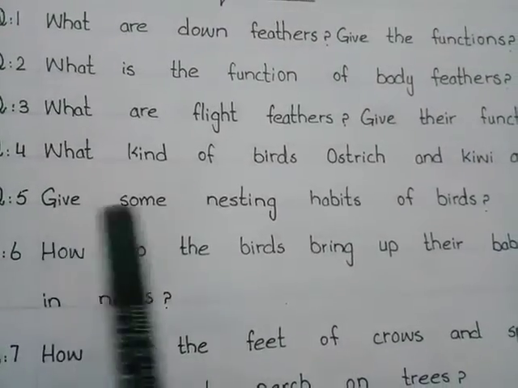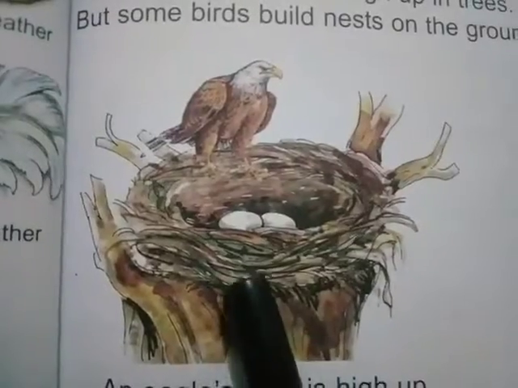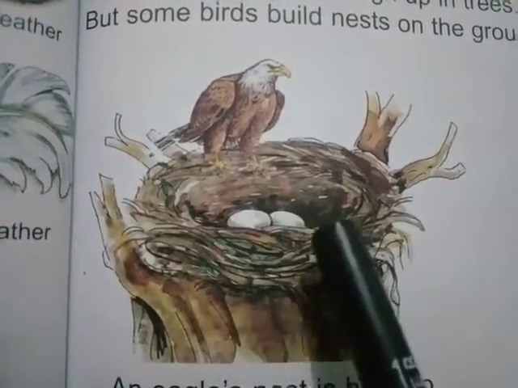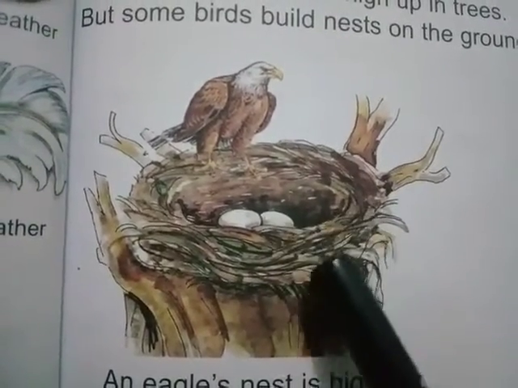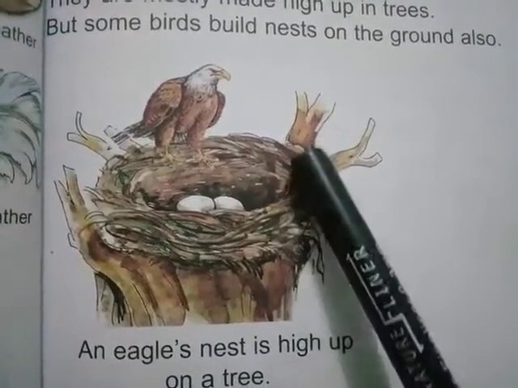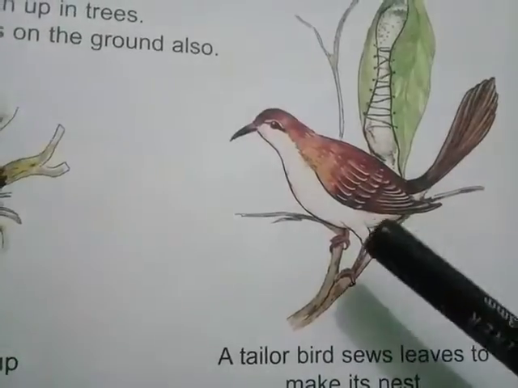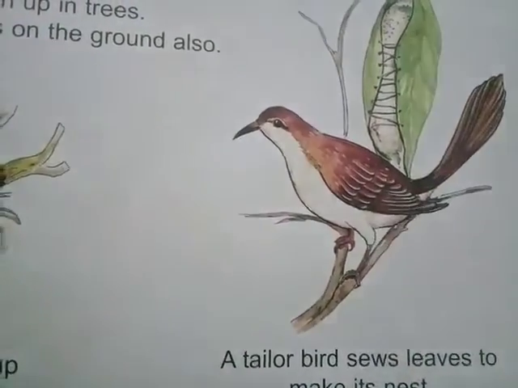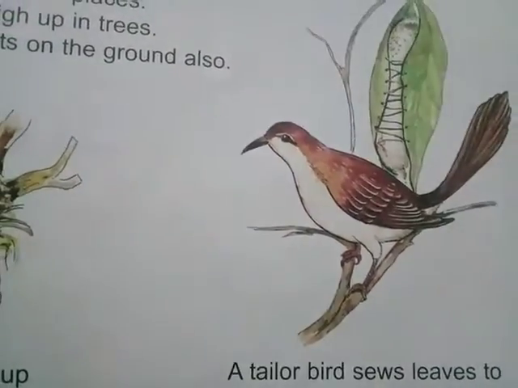Question number 5 is give some nesting habits of birds. Birds lay eggs with hard shells. They build nests when they have to lay eggs. They build nests in all kind of places. Here is some example. The first one is an eagle nest is high up on a tree. A tailor bird saws leaves to make its nest. Saw means join leaves to make its nest.